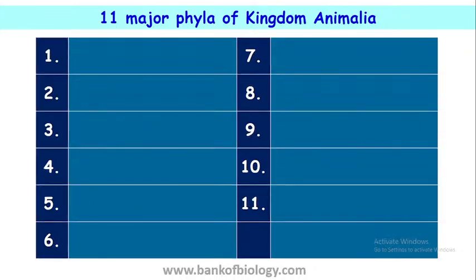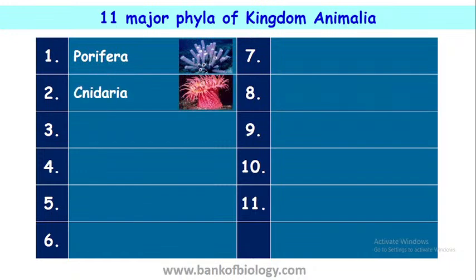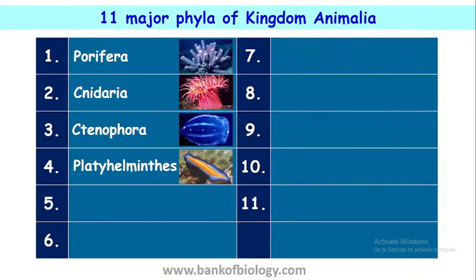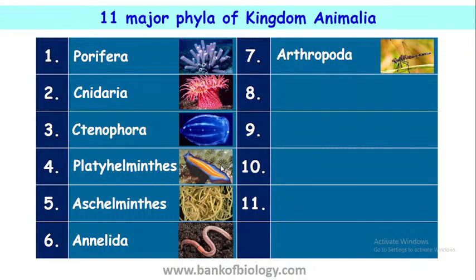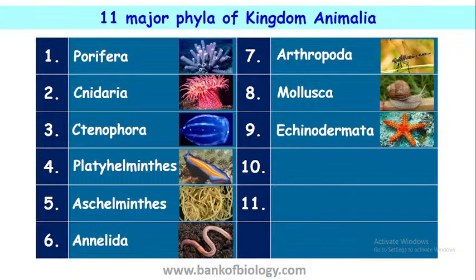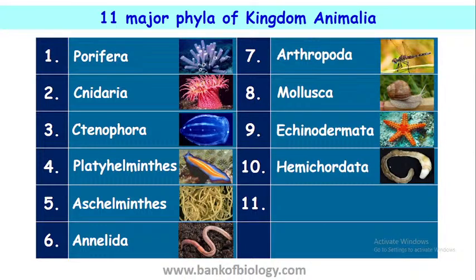Let us see what these phyla include. Porifera, Cnidaria, Ctenophora, Platyhelminthes, Aschelminthes, Annelida, Arthropoda, Mollusca, Echinodermata, Hemichordata, and Chordata. Further, Chordata includes other classes, and we'll be learning even that.